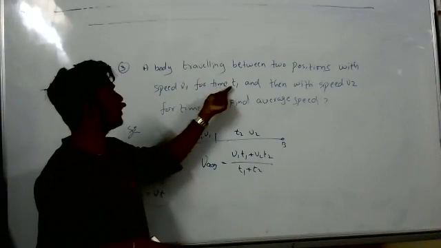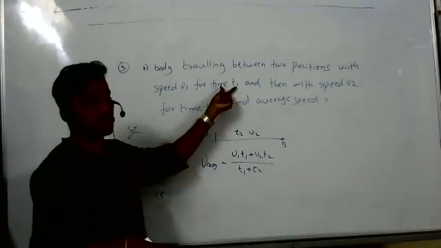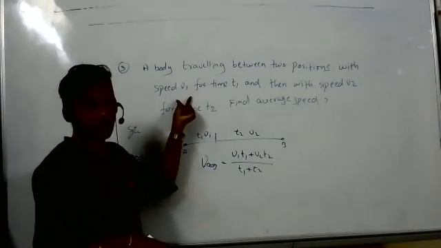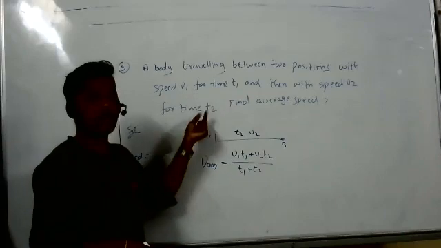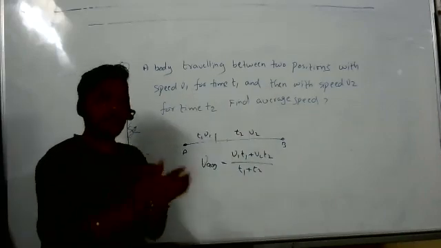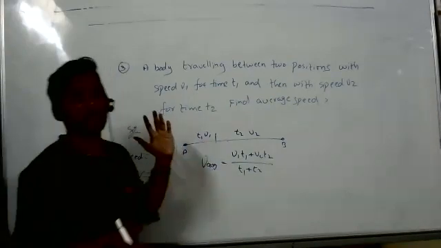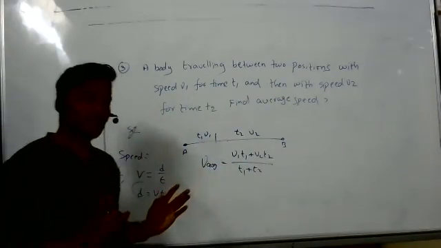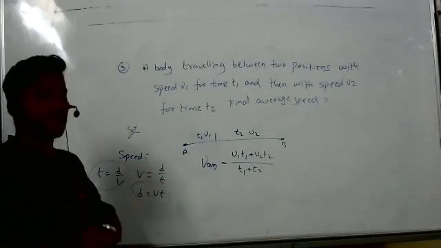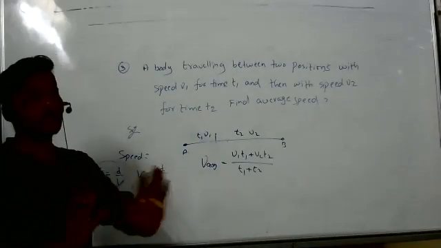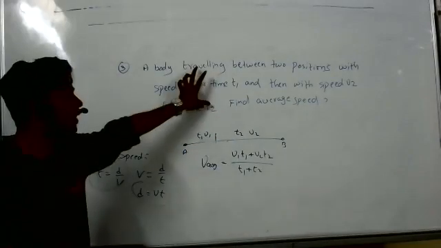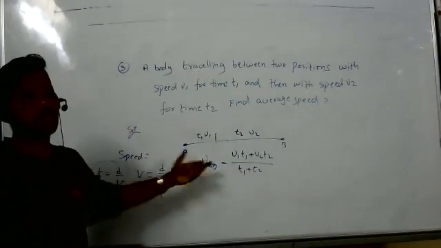For some time T1 the speed is V1, for some time the speed is V2. If we know the distance and time, we get the answer.